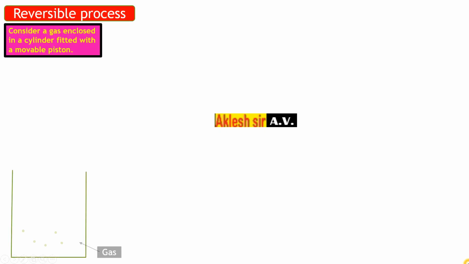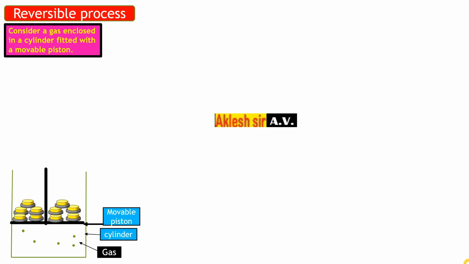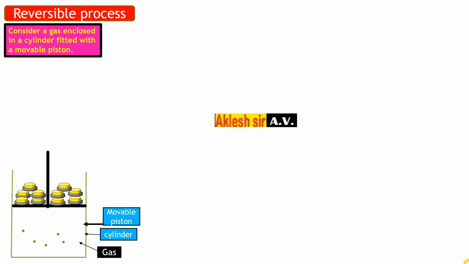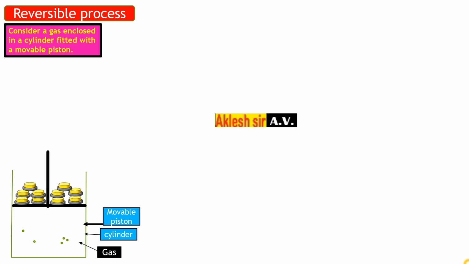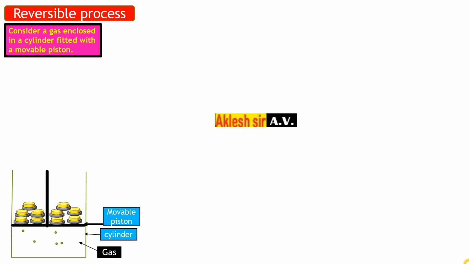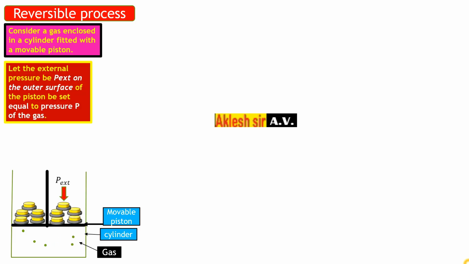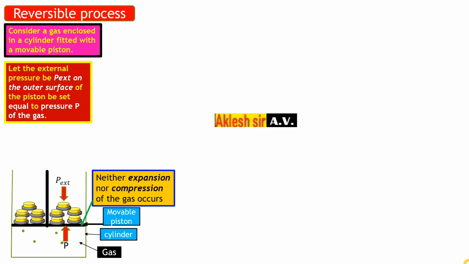Reversible process. Consider a gas which is enclosed in a cylinder and it is fitted with a movable piston. And this piston is a frictionless piston. It is moving without any friction, so it can be easily compressed and expanded. Now the external pressure, which is due to the weight applied on the outer side, is equal to the pressure of the gas. Since the external pressure and the pressure of the gas are equal, neither expansion nor compression will take place.